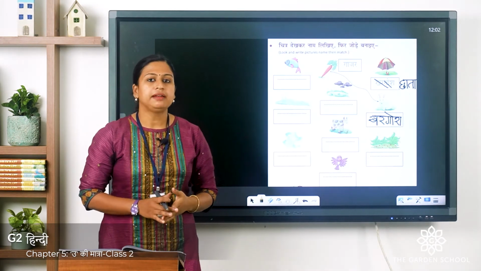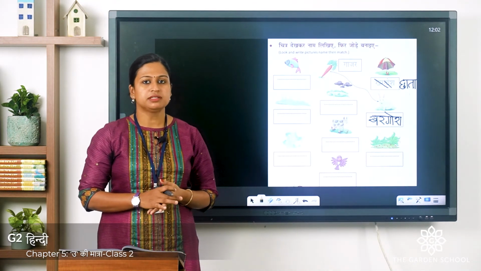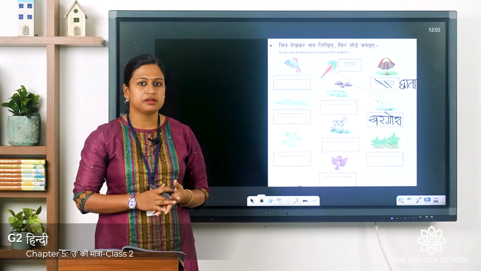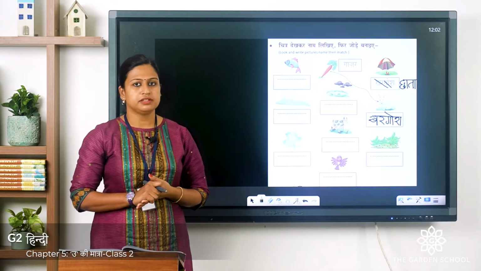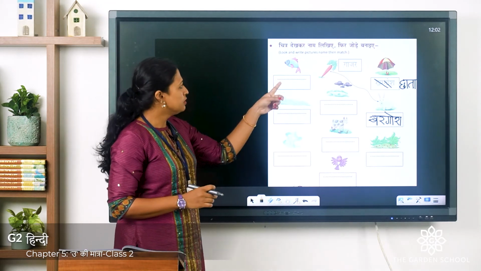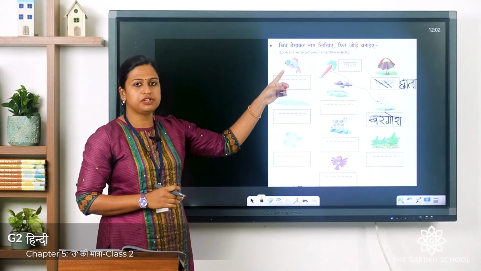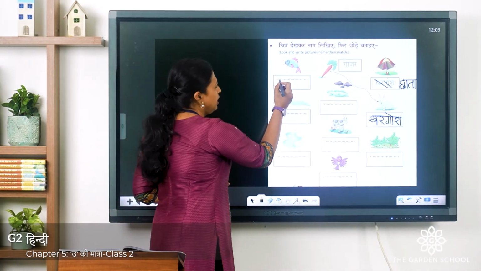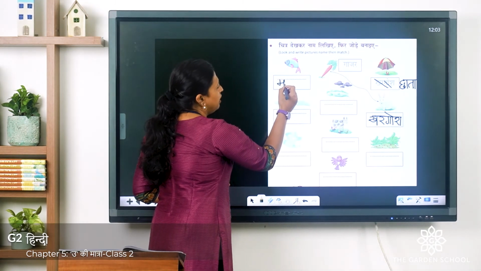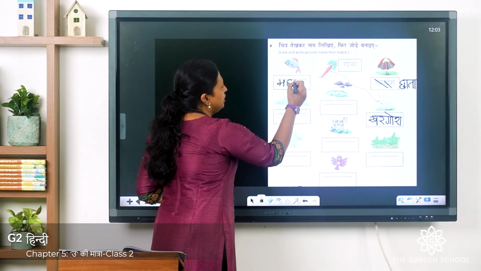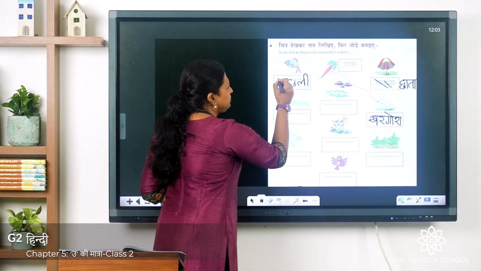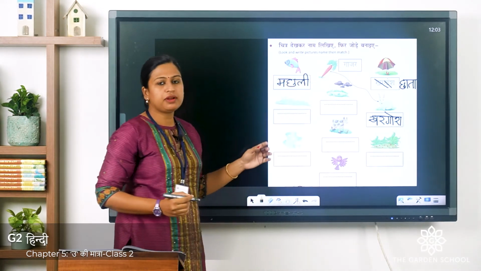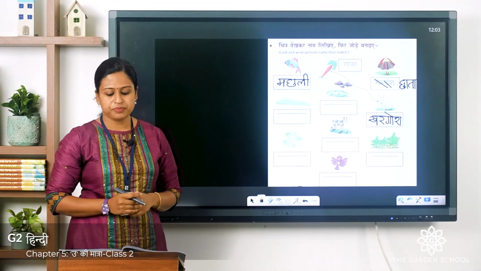Now I will be writing the names of these pictures and you have to match it. Once you have done it, you have to submit in Microsoft Teams. So this is a picture of a fish. In Hindi, it's machli. Ma, cha, li. La plus E symbol. So you have to write these names along with me.